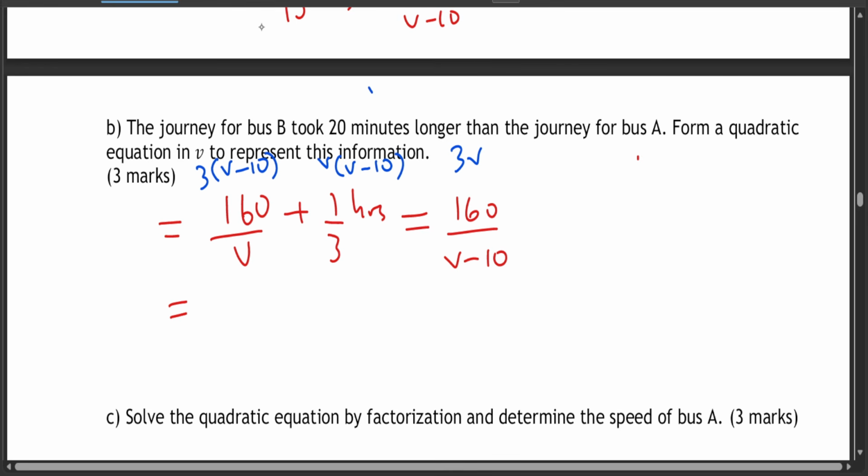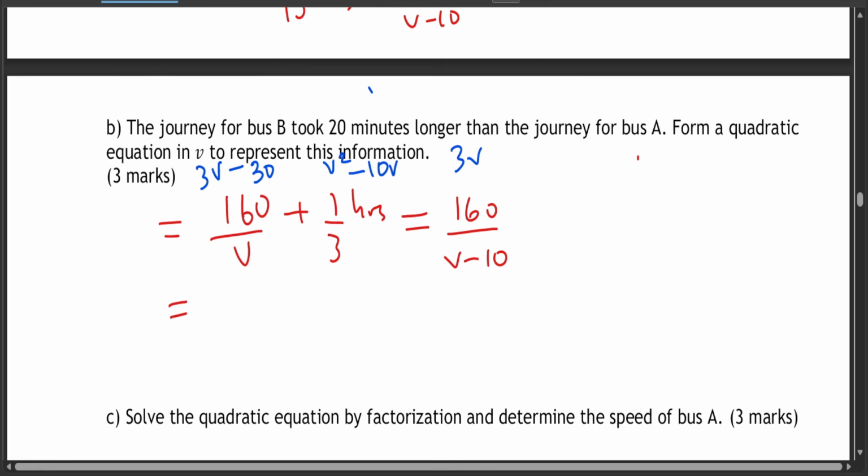So 3 times v minus 10, you're going to get 3 times v and 3 times negative 10. So 3 times v is going to give you 3v, and 3 times negative 10 is going to give you 3v minus 30. And v times v is going to give you v squared, and v times negative 10 is going to give you negative 10v.